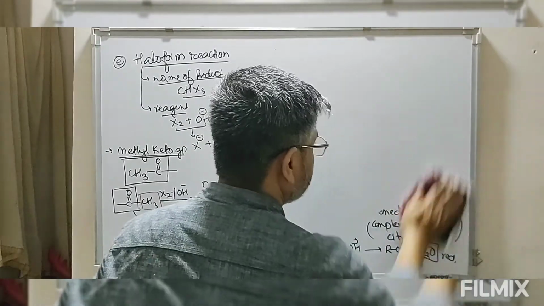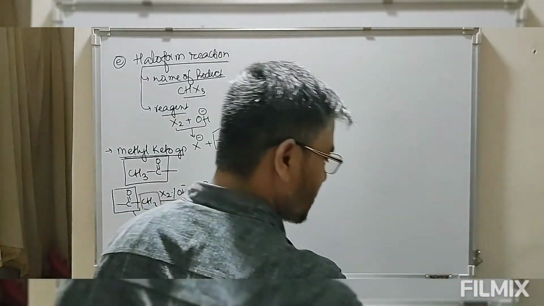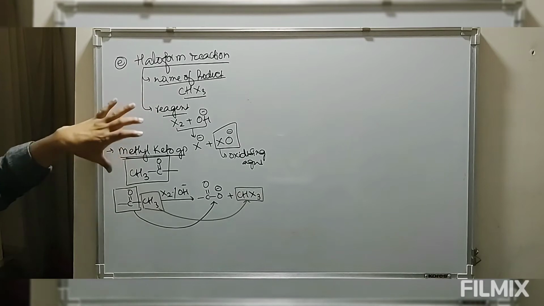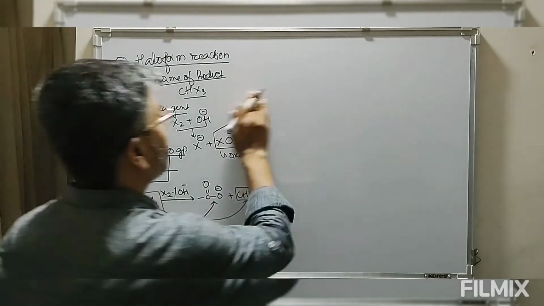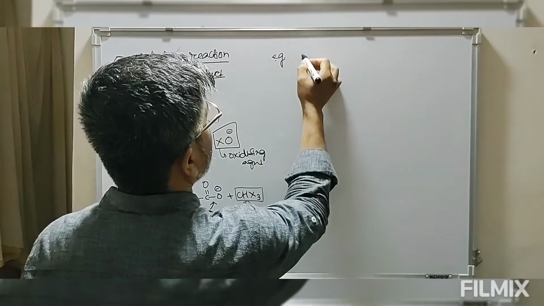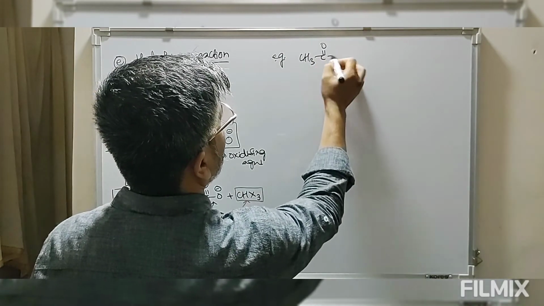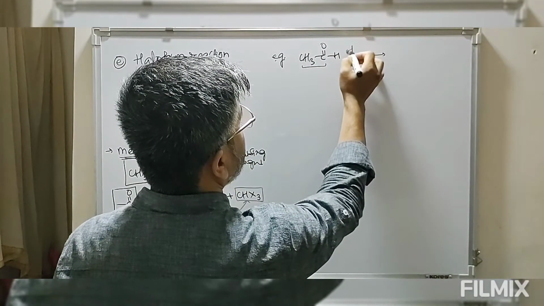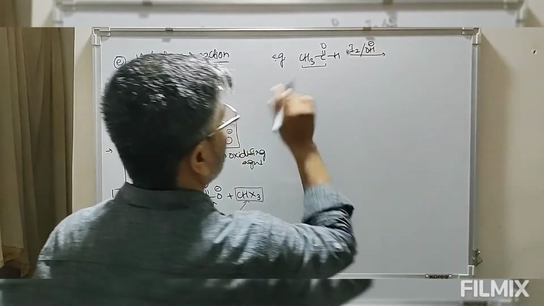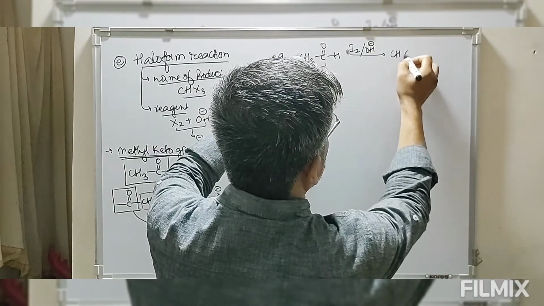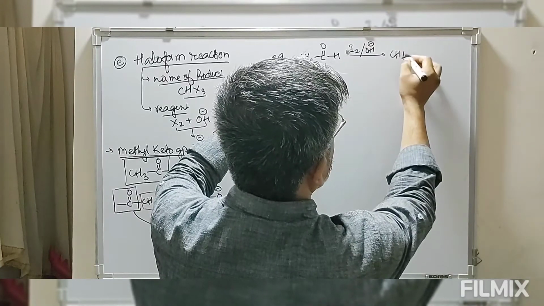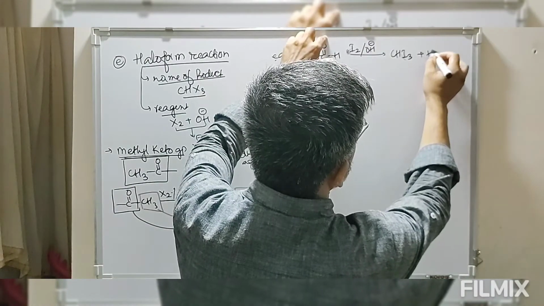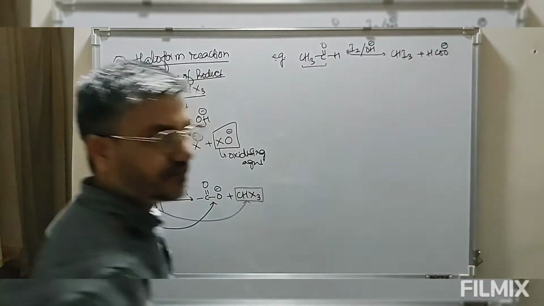So let's see the reaction. We have seen the specific requirement for this reaction: it is given only by methyl ketone or groups that can be converted into methyl ketone. So let's take this example, CH3 C double bond O H. We look at this methyl ketone. Suppose I take iodine in presence of alkali. This is converted into iodoform, HI3, and this part is converted into salt of formic acid.